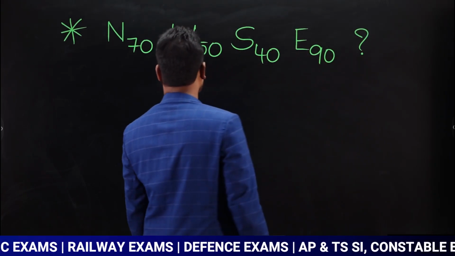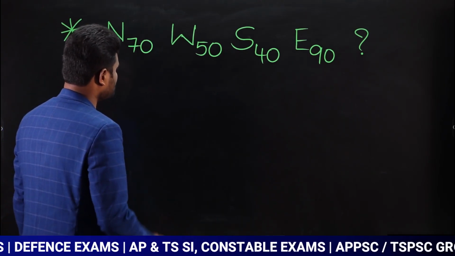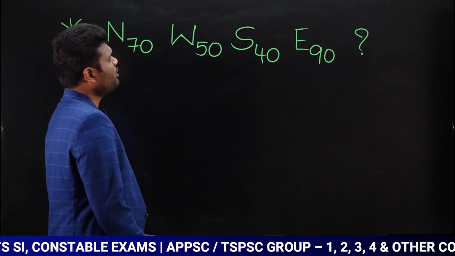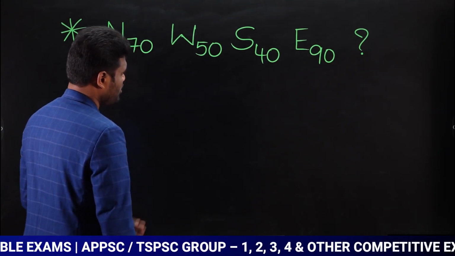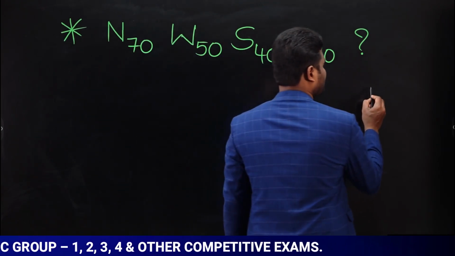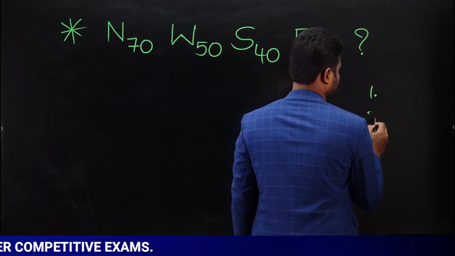So I am repeating the question one more time. A person traveled towards north 70 meters, followed by west 50 meters, followed by south 40 meters, followed by east 90 meters. And again you have to answer all three questions. Okay, all three questions you have to answer.